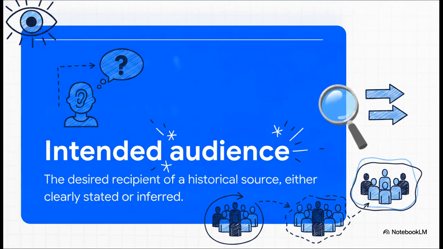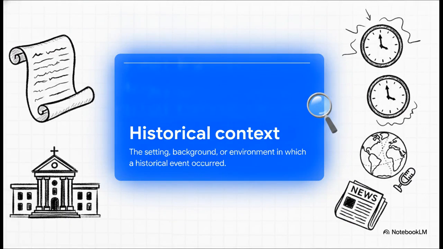Like a speech being given to a very specific crowd. But other times, you kind of have to infer it just from the language they're using. Knowing the intended audience instantly helps you uncover a source's underlying purpose and any potential biases they might be sneaking in. And right next to that is our next tool, historical context. This means the setting, the background, or the environment of an event. You really cannot separate a document or news report from the time it was actually created.